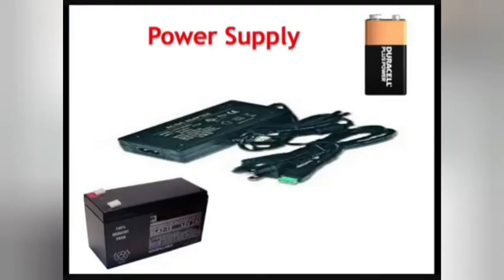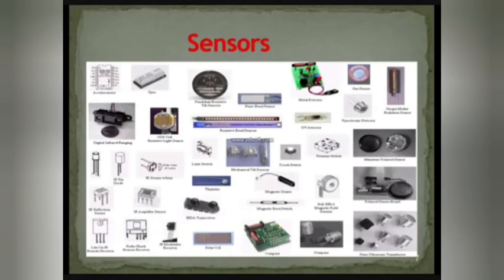For a robot to work properly, we need power supply, which acts as food to the robot. Unless we feed the robot, it can't work. For this, we supply DC power, which is provided by a battery. The next part is the most interesting and fascinating thing you'll ever get to know about robots. You know, we humans are independent to an extent because of our senses. Then, for the robot to be independent, what will we need?